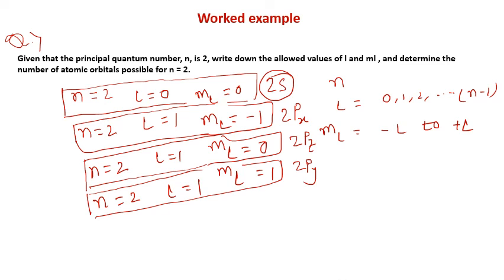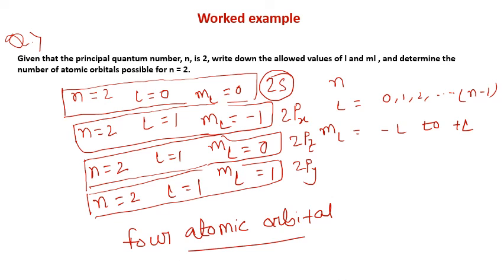Therefore for n is equal to 2, there are 4 atomic orbitals possible for this set of quantum numbers. Similarly, you can calculate for n is equal to 3 how many atomic orbitals are possible. You can similarly calculate the value of L, which will be 0, 1, 2, and the ml values similarly for L is equal to 0, L is equal to 1 and L is equal to 2, and you can calculate and check out the answer. Thank you.